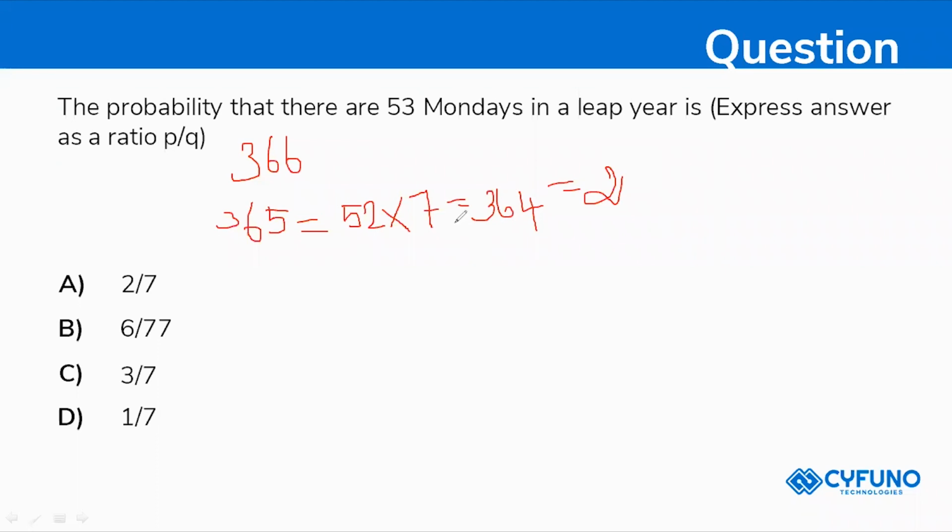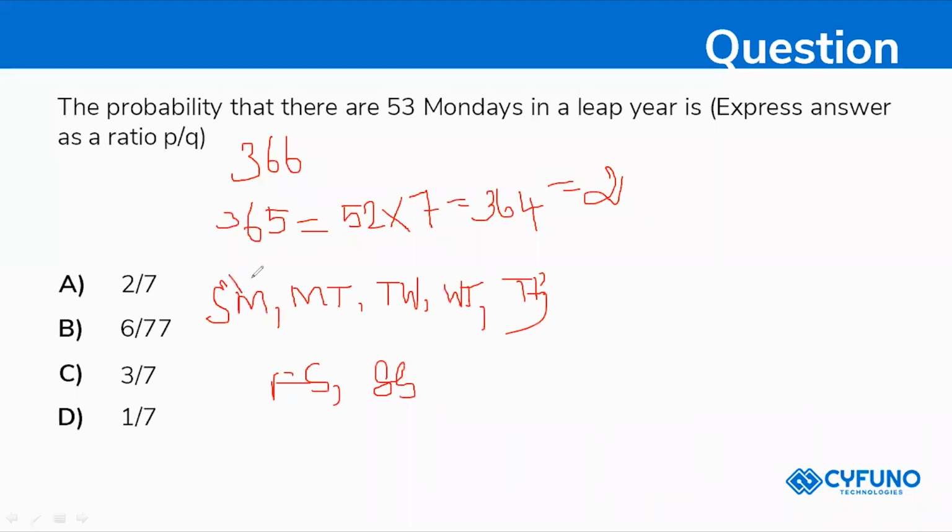So if it is 2 days, Sunday, Monday will be a pair, and Monday, Tuesday, and Tuesday, Wednesday, and Wednesday, Thursday, and Thursday, Friday, and Friday, Saturday, and Saturday, Sunday will be a pair. So 1 pair, 2, 3, 4, 5, 6, 7 pairs are there. So 7 days, that is 7 pairs.